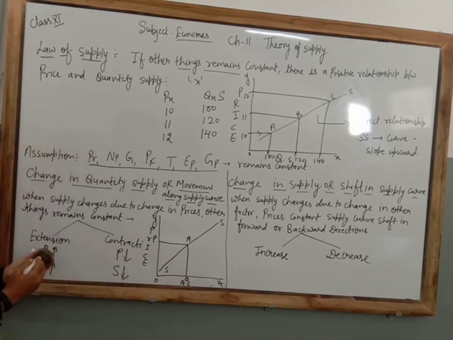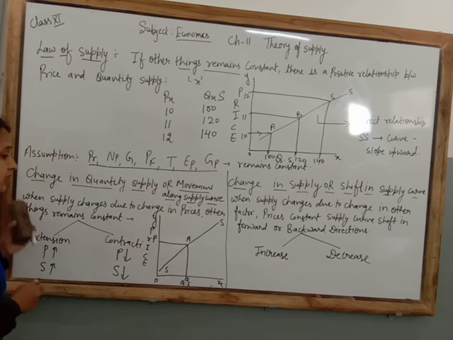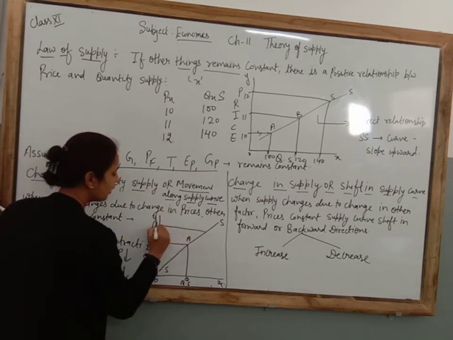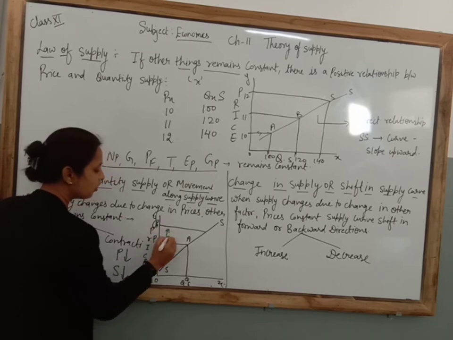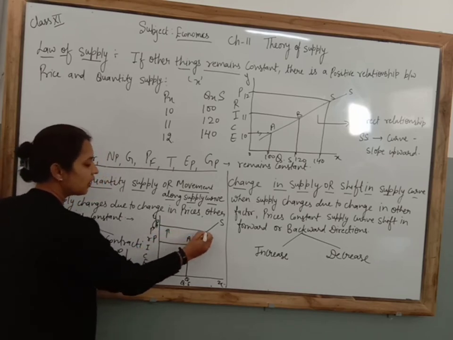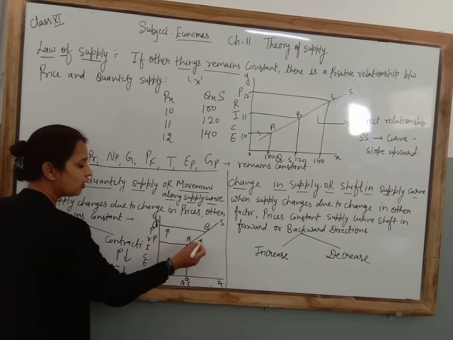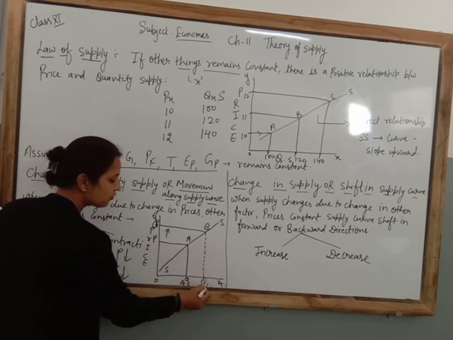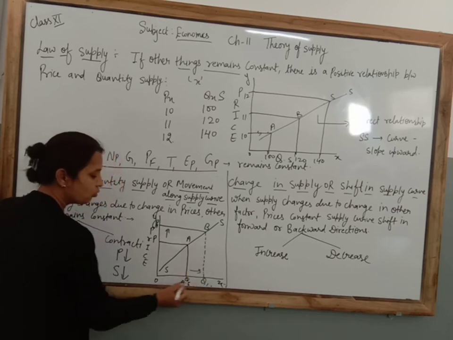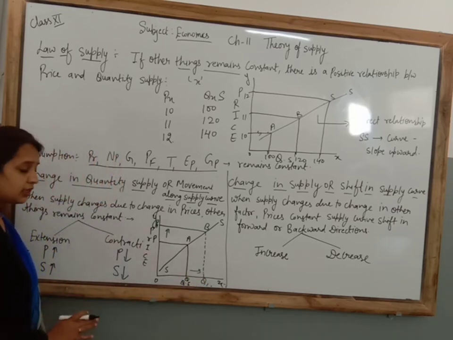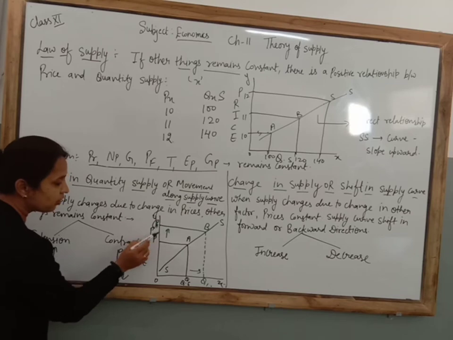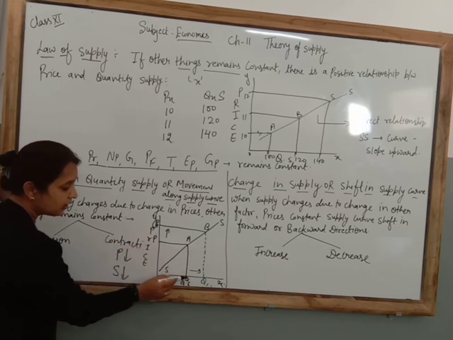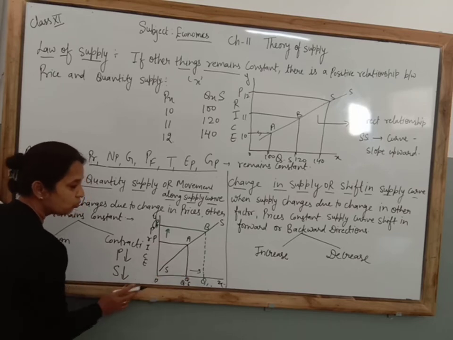When the price increases from OP to OP1, look at that, at what point does it cut? Point B. Then you can see the quantity supplied also increases from OQ to OQ1. You can see very easily that when price increases from OP to OP1, quantity increases from OQ to OQ1.